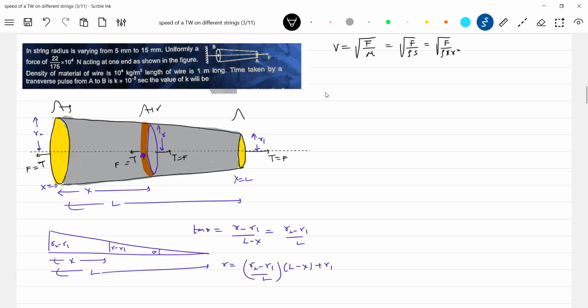S is the area of cross section. And what is V? V is dx by dt. R I'll bring outside. So what is the expression for R? We have this equation, I'll substitute that.